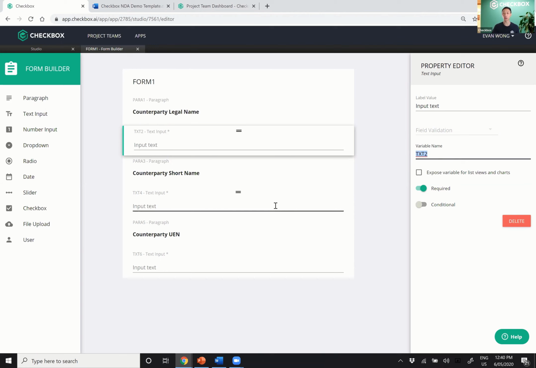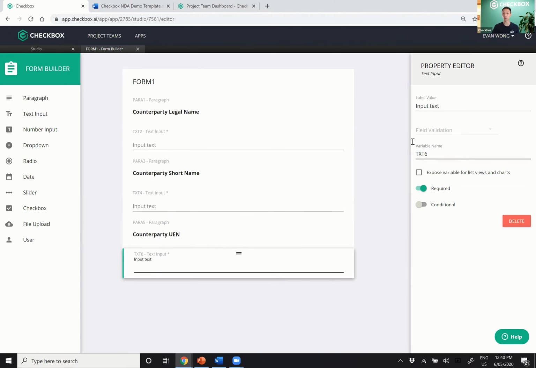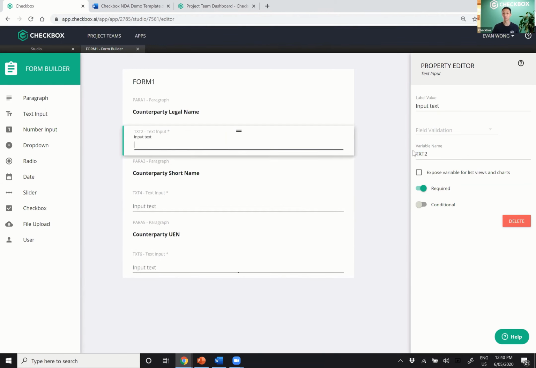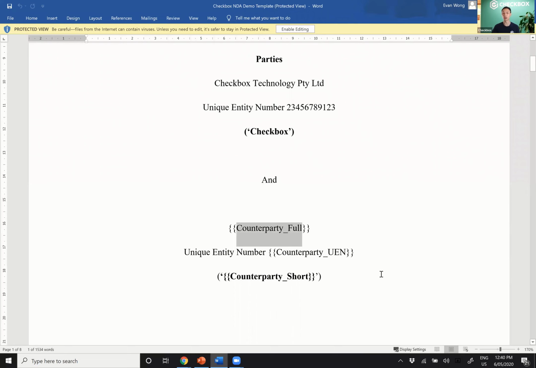In Checkbox, we actually automate the creation of these variables. You can see that we pick up that it's a text field, and this is the second variable I've introduced in this system. But I can actually go and rename it as well, because I want this to map to my document. The Checkbox app and the document need to talk to each other. This can be whatever it wants. It doesn't have to be counterparty full. I've just decided to call it that.